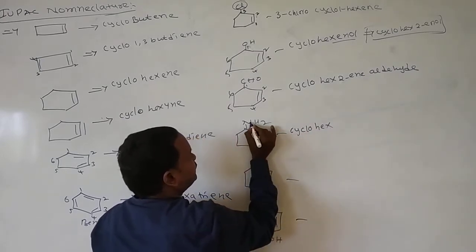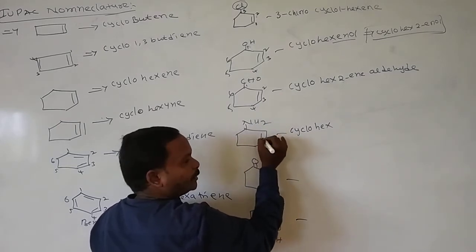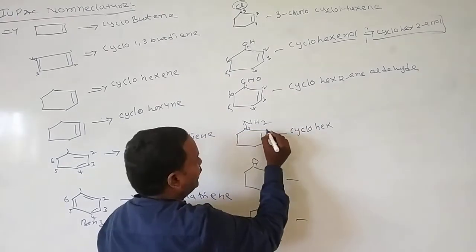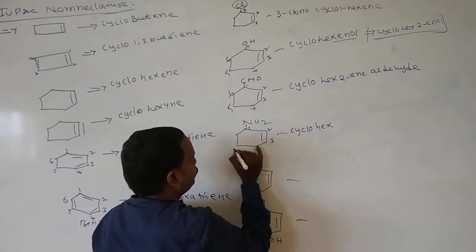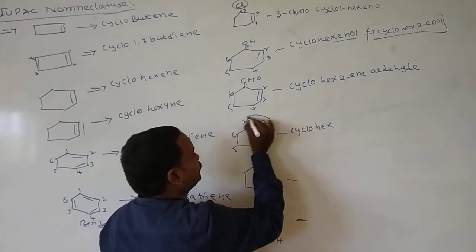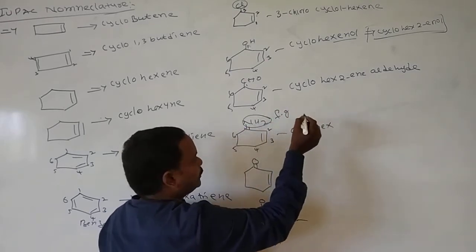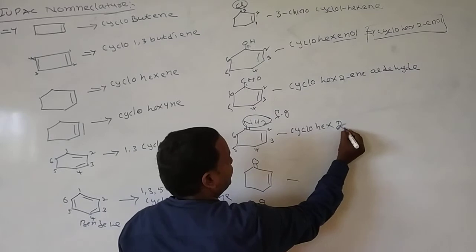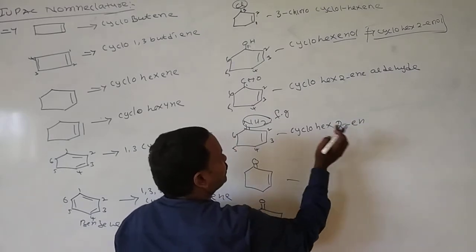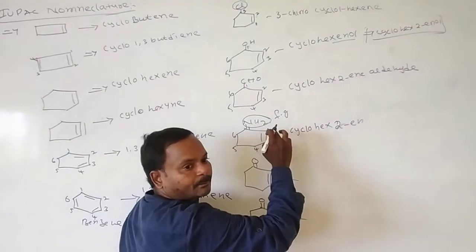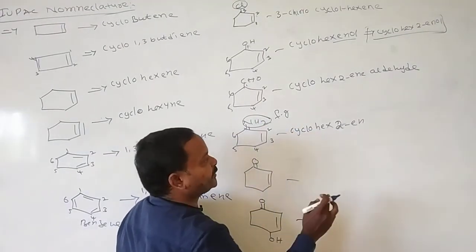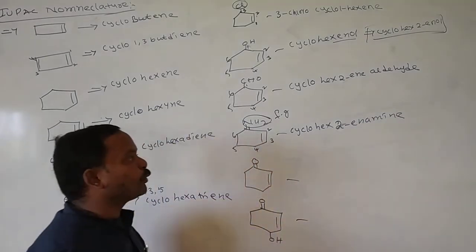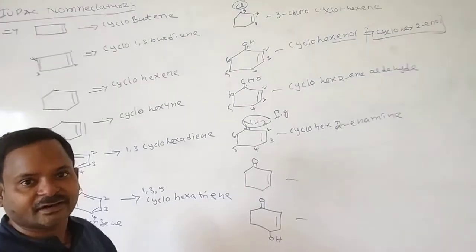Here the functional group and the double bond are both there. You give the preference to the functional group. 1, 2, 3, 4, 5. Amine is also a functional group. So write cyclohexene, with the double bond at the second position, write 2-ene. Which functional group is present? The amine functional group. NH2 functional group is called amine. Enamine. We call it cyclohex-2-enamine.